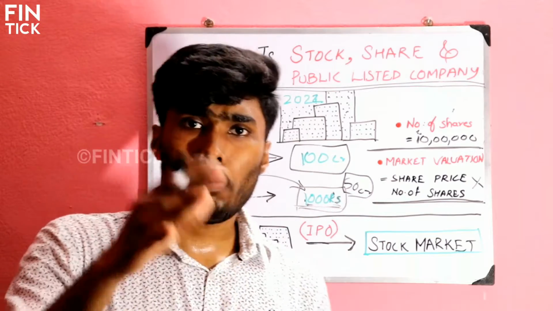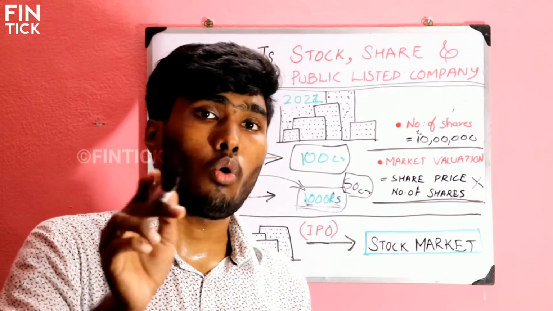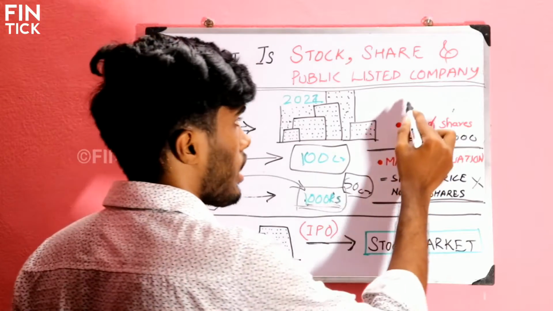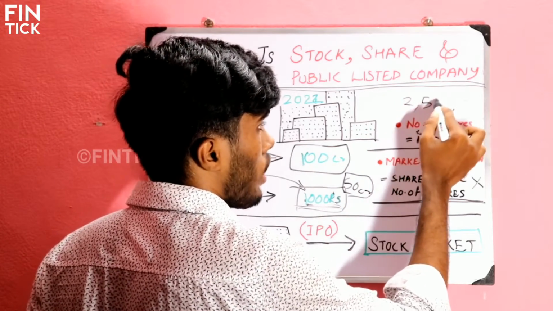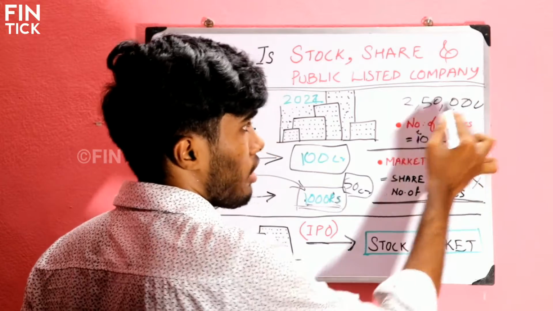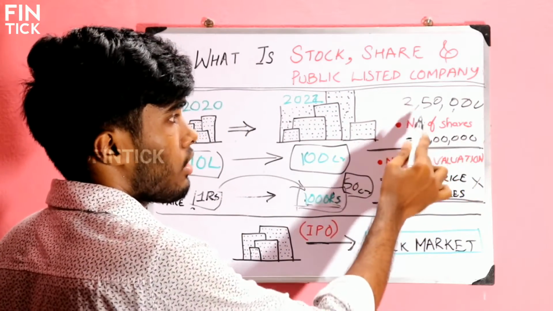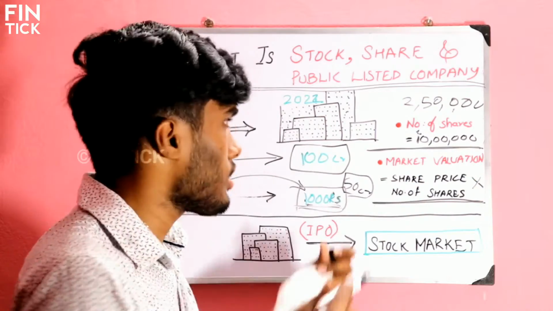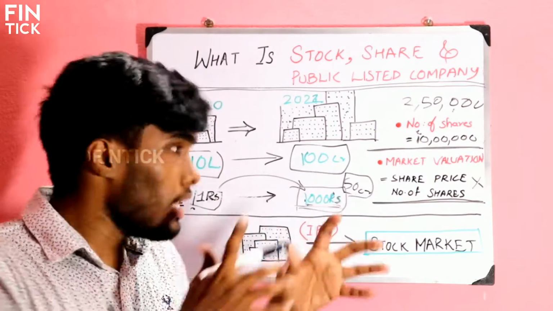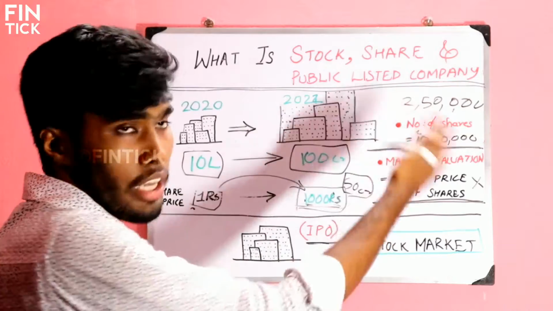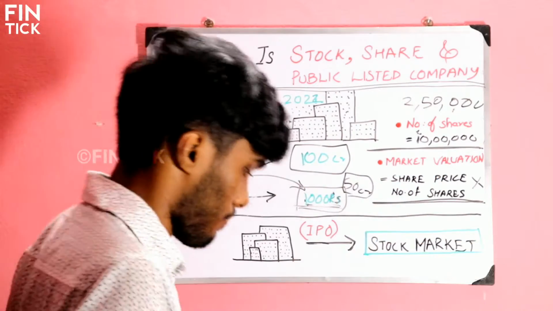That's all. So if you are planning to give 25% of the ownership to a person, what you want to do is just give 2,50,000 shares to that person. The 25% of 10 lakh shares is 2,50,000. So just give 2,50,000. By these ways, companies transfer their ownership. I think you are clear.